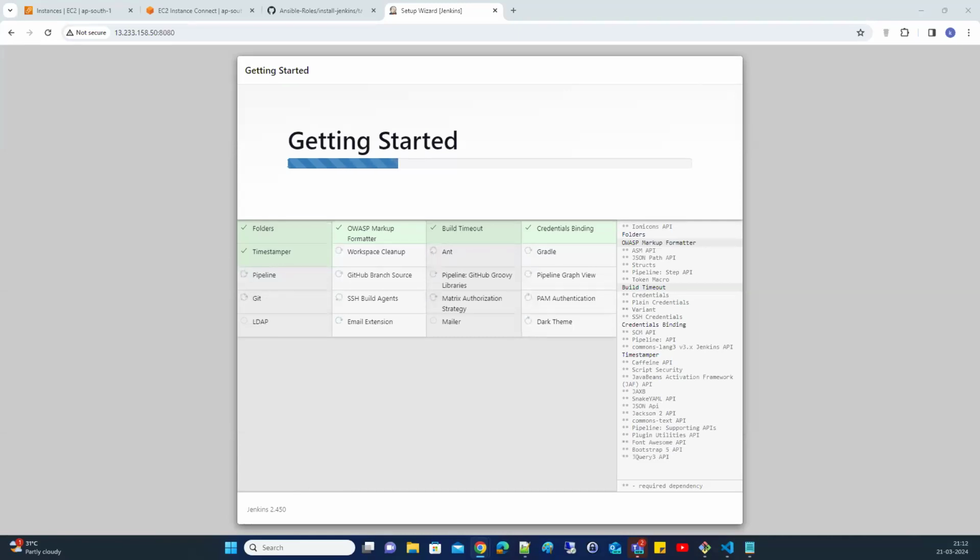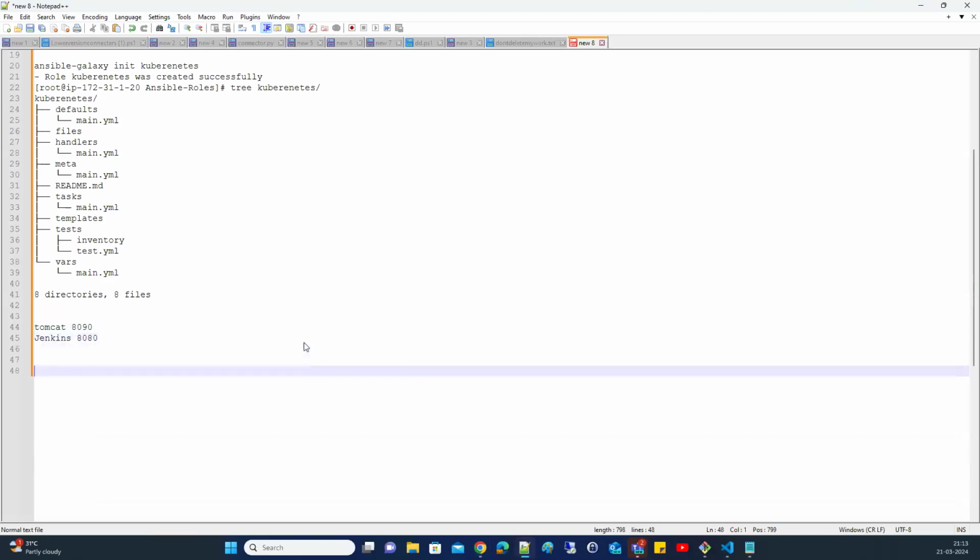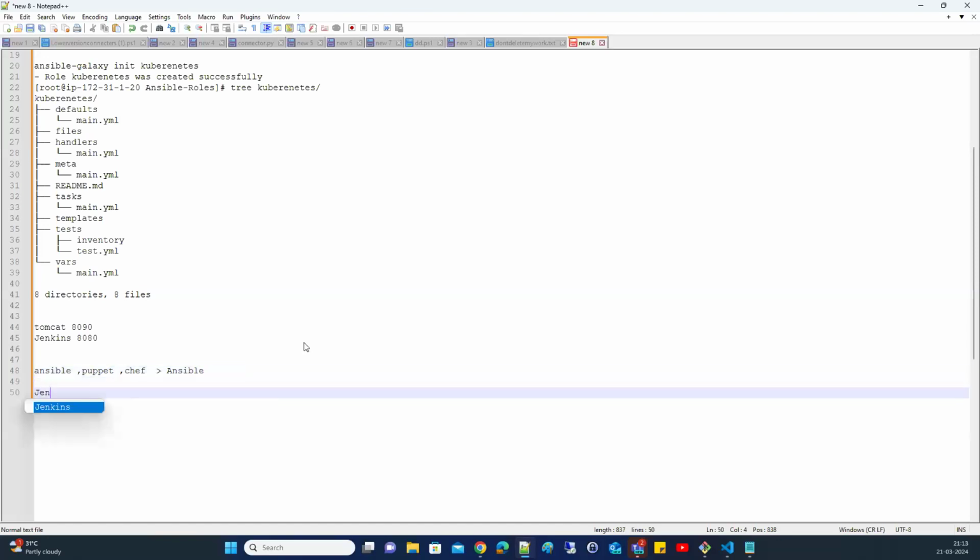Yeah, so each tool usage is different. For example, if Ansible is there, Puppet is there, Chef is there, the organization will select one from these, for example Ansible. Similarly, Jenkins is not the only one in the market; there are others like CircleCI. Majorly used is Jenkins. That's why we are choosing Jenkins for the training.